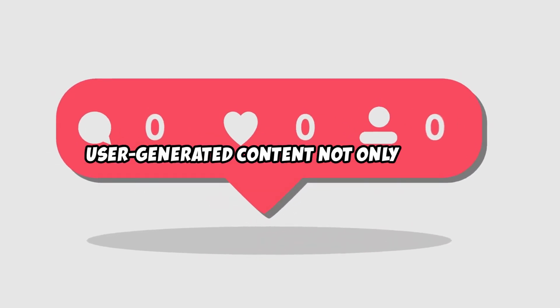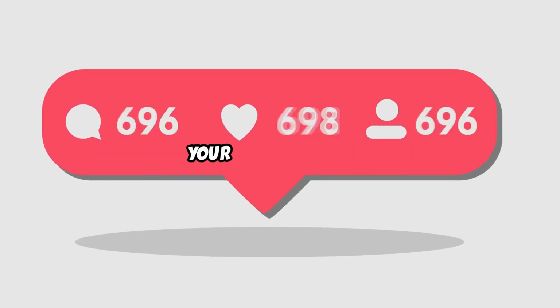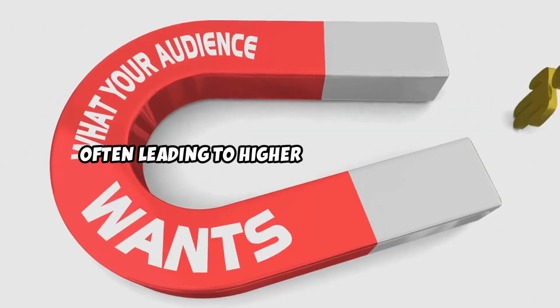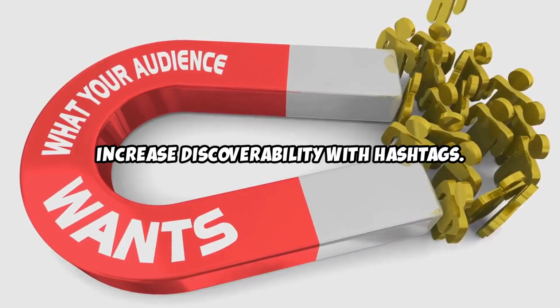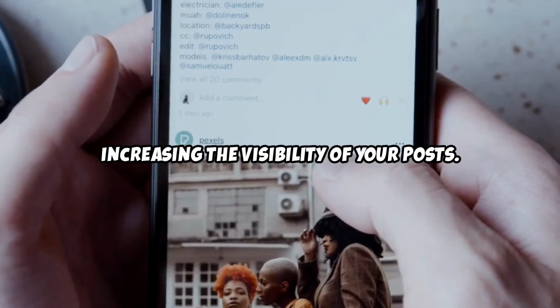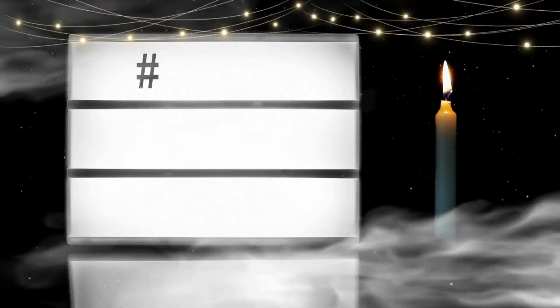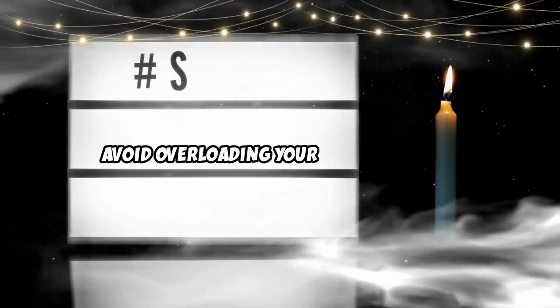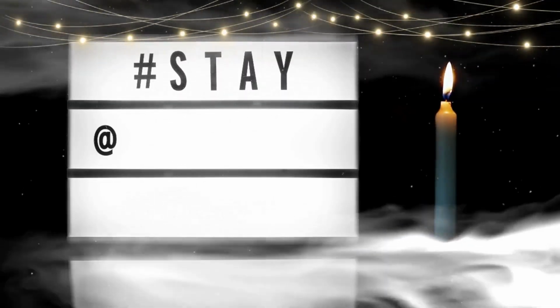User-generated content not only fosters community, but also provides you with authentic content that you can share on your own channels, often leading to higher engagement rates. Increased discoverability with hashtags. Hashtags are a powerful tool for increasing the visibility of your posts. Research and use relevant, trending hashtags in your niche to reach a broader audience. However, avoid overloading your posts with too many hashtags. Focus on a few highly relevant ones instead.